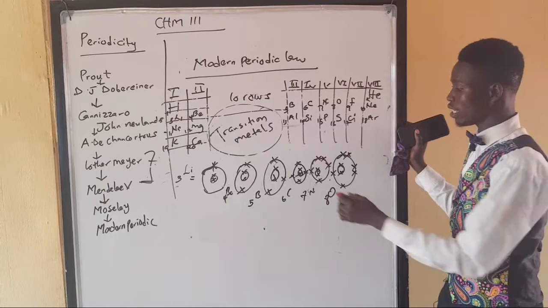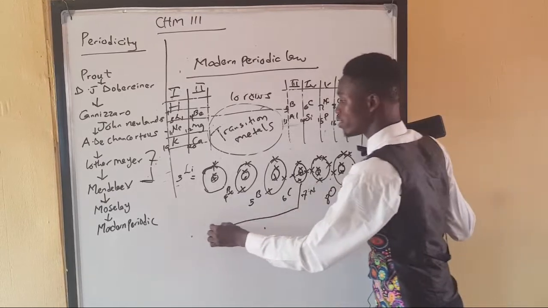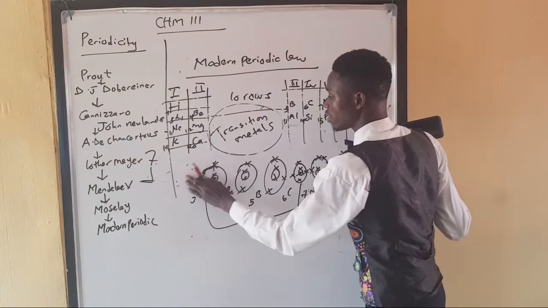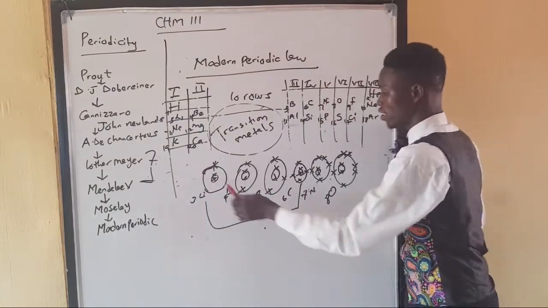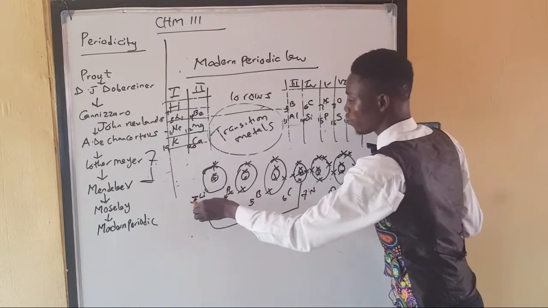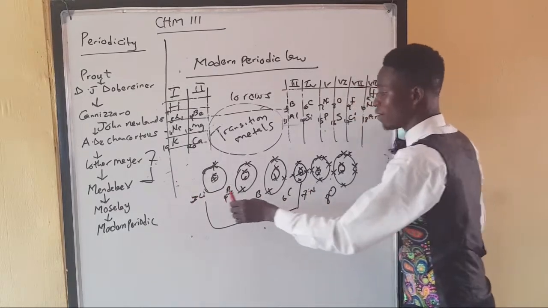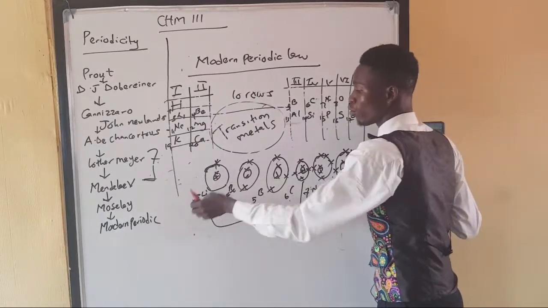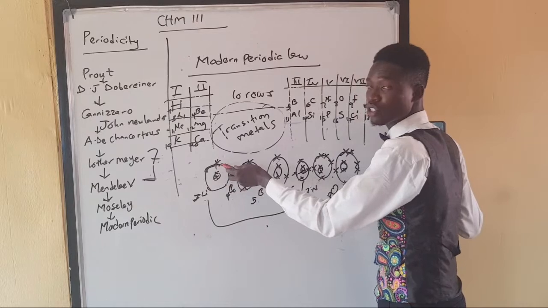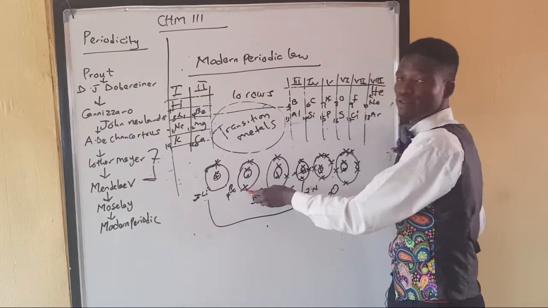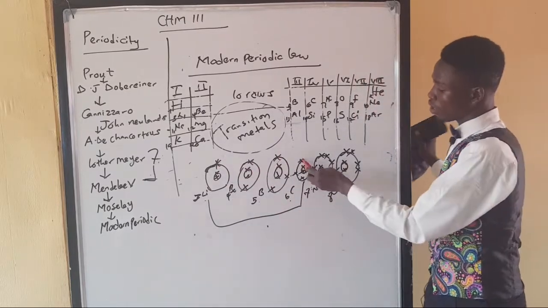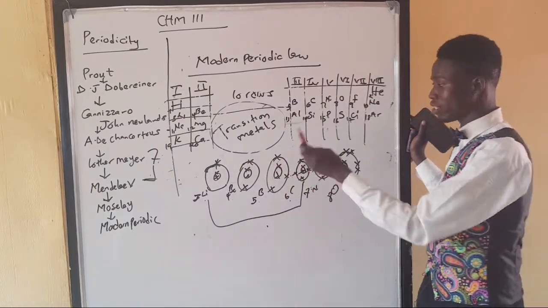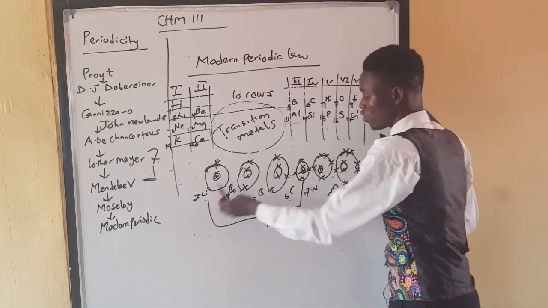You will notice that when I'm configuring from lithium, which is 3, which has an atomic number of 3, 4, 5, 6, that means this person is in group 1, group 2, group 3, group 4. We are not checking the number of protons, we are checking the number of electrons in the atomic shell. Group 1, 1, 2, group 2, 1, 2, 3, group 3. Carbon 1, 2, 3, 4, group 4. You will notice that no electron in the atomic shell is paired, from lithium to carbon.